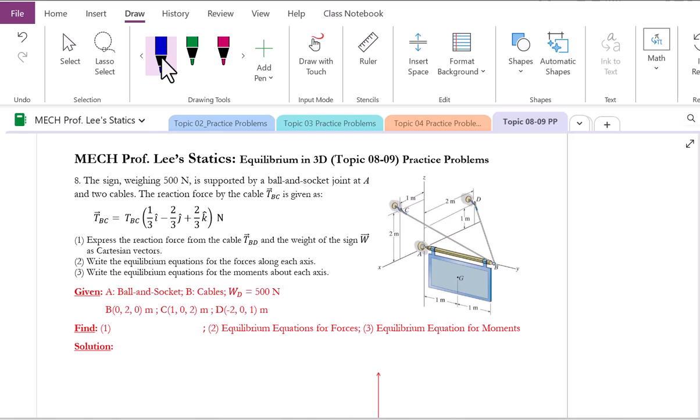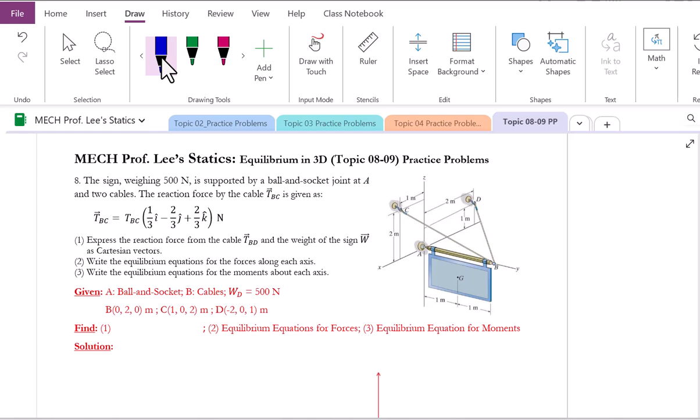From this, what we have to do is express the reaction force from the cable. Thankfully, cable BC is provided, but we still have to find the cable reaction. That's what we have to express as Cartesian, as well as our weight. Then we're going to apply equilibrium equations for the forces and moment about each axis.